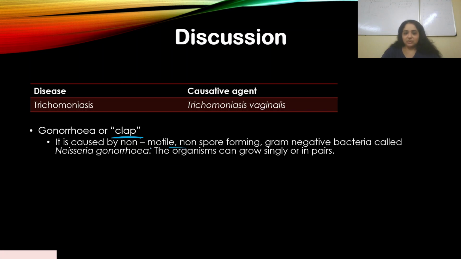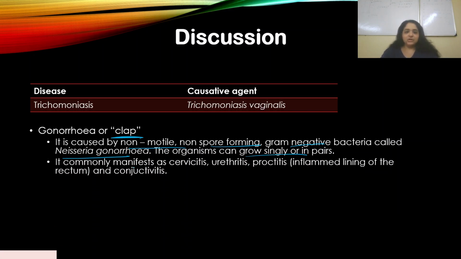It is caused by the non-motile, non-spore forming gram-negative bacteria called Neisseria gonorrhoeae. The organisms can grow singly or in pairs. Now it commonly manifests as cervicitis, urethritis, or proctitis and conjunctivitis. Proctitis is the inflamed lining of the rectum.